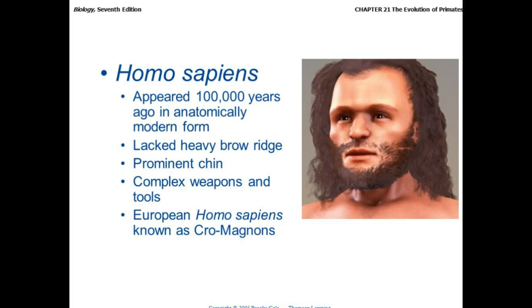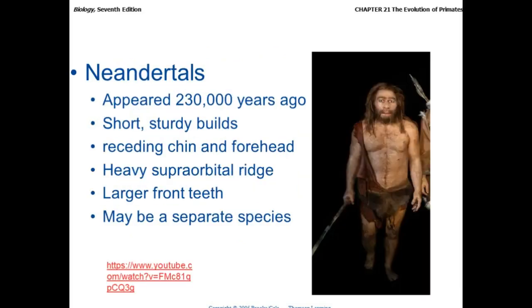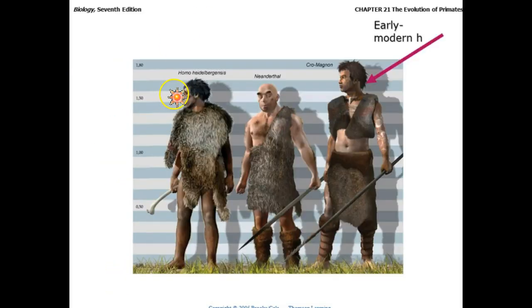That's why, like I was telling you before, we see that transition here between, let's go back down to slide 26 for a second here. Homo Heidelbergensis here, and then Cro-Magnon.